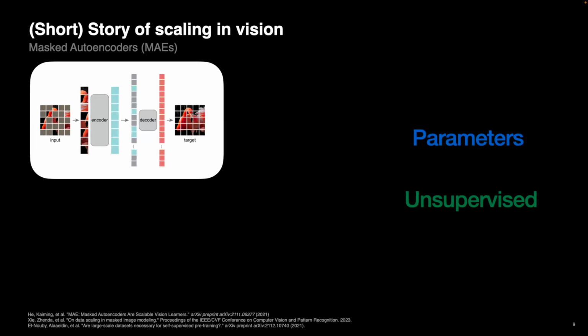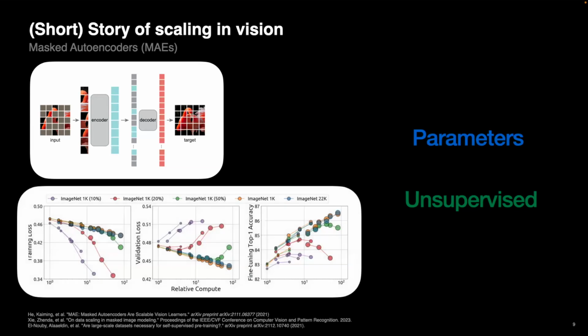We can scale to very large parameters and train quite efficiently. However, many studies show that MAE suffers from this problem of not being able to use more and more data. In this paper, we show that if you scale pre-training data from ImageNet-1K to 21K, so roughly 12 to 14x larger, you see almost no gains in performance.